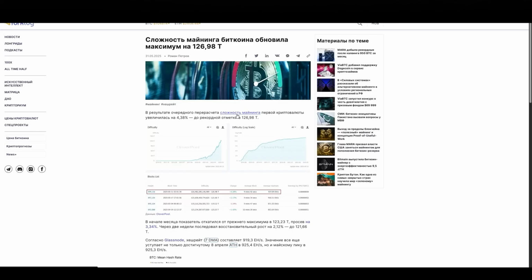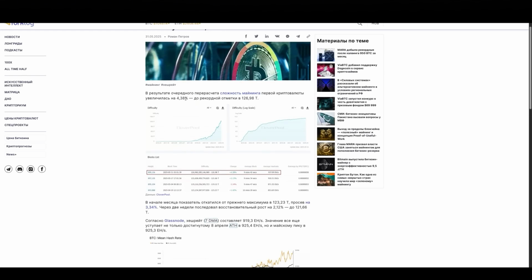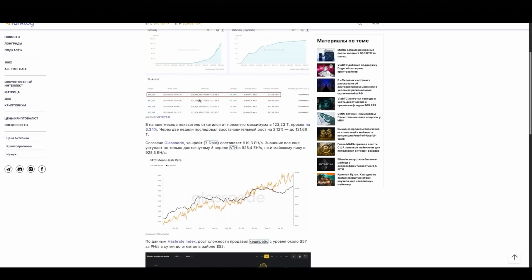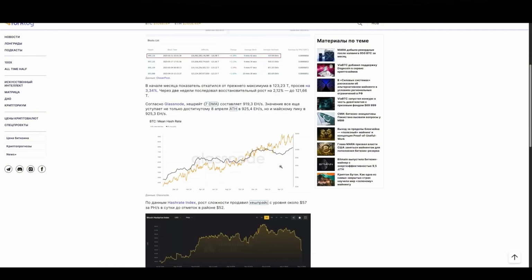The complexity of Bitcoin mining has updated the highs. In general, the indicators increased by 4.3%. In some way, this can be considered as locally bullish indicators, so to speak, but at the same time, it is an indicator that Bitcoin is already entering, so to speak, the overheating phase.